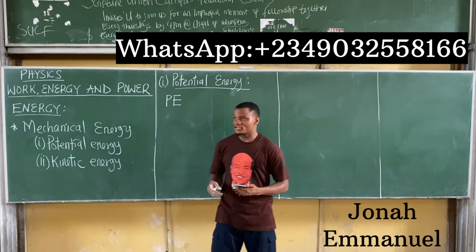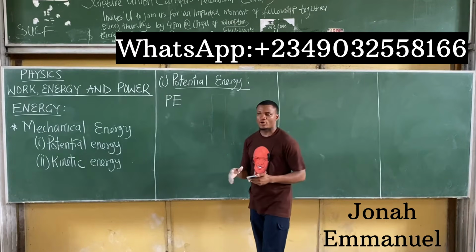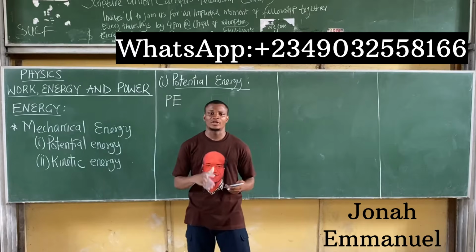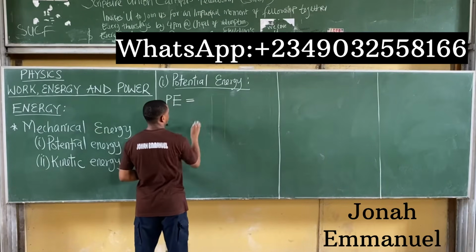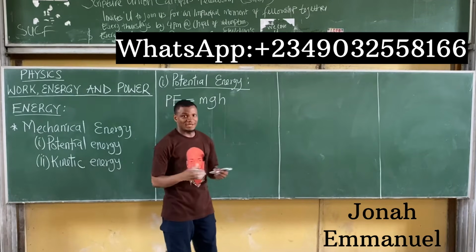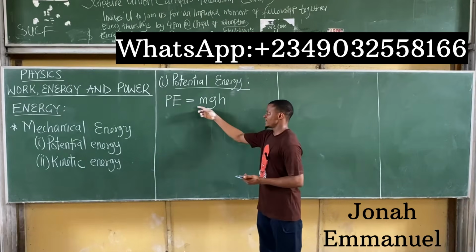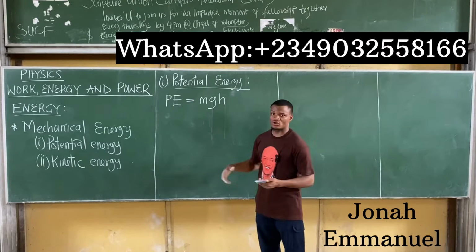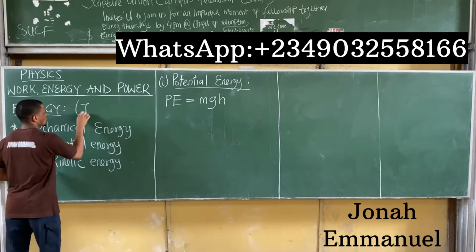All right. So if that's true, let's look at a mathematical definition for potential energy. Mathematically, potential energy is equal to the product of mass times gravity times height. Almost the same formula as when we did work done, right? Also note that energy is measured in joules.